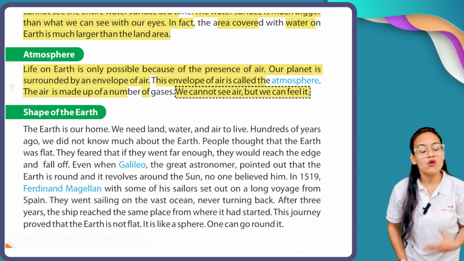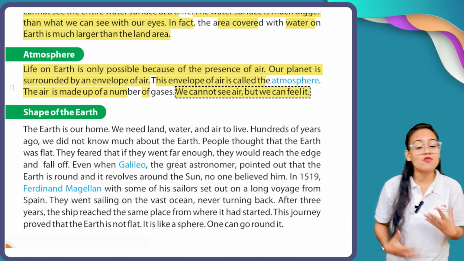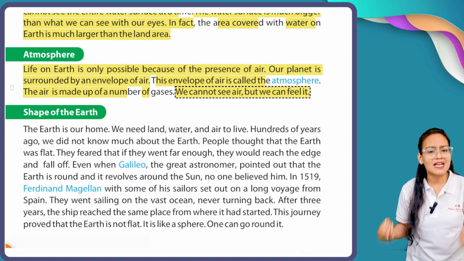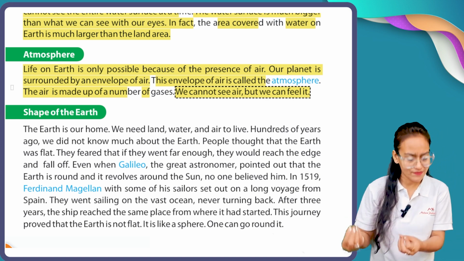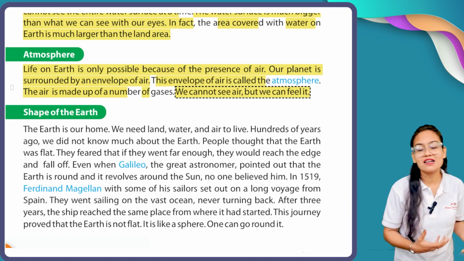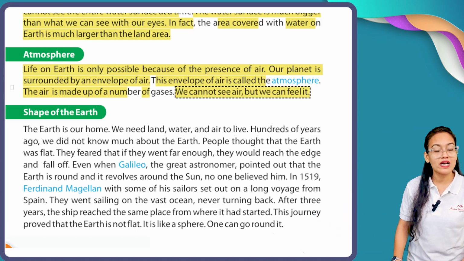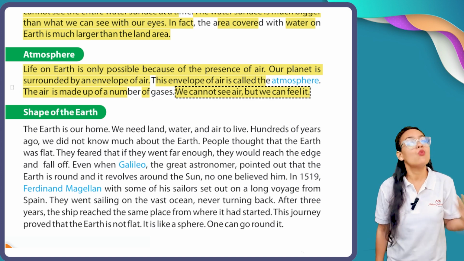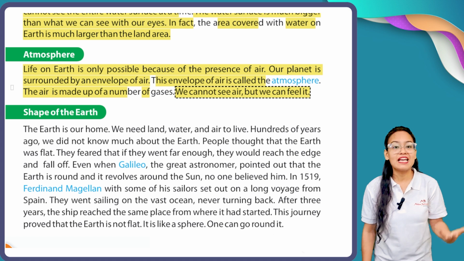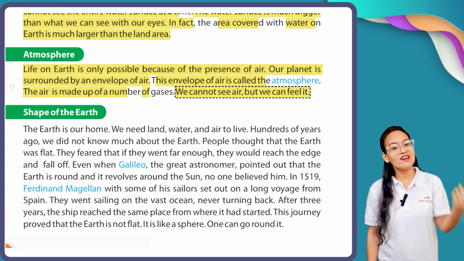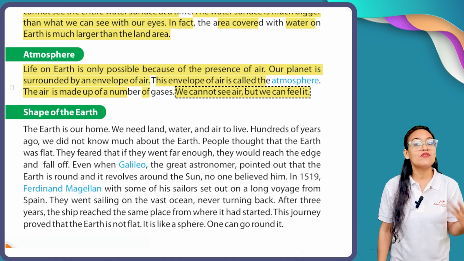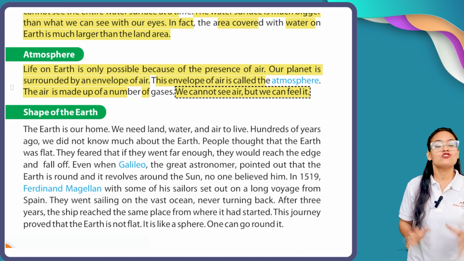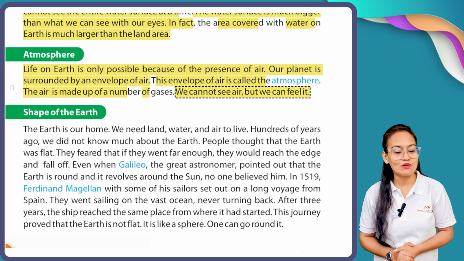This atmosphere is made up of many gases, like hydrogen, nitrogen, oxygen, carbon dioxide, argon, etc. Right now I'm breathing, you are breathing. What are we breathing? We are breathing air. But can we see air with our naked eyes? No, but we can feel it. So this is the concept behind your atmosphere.